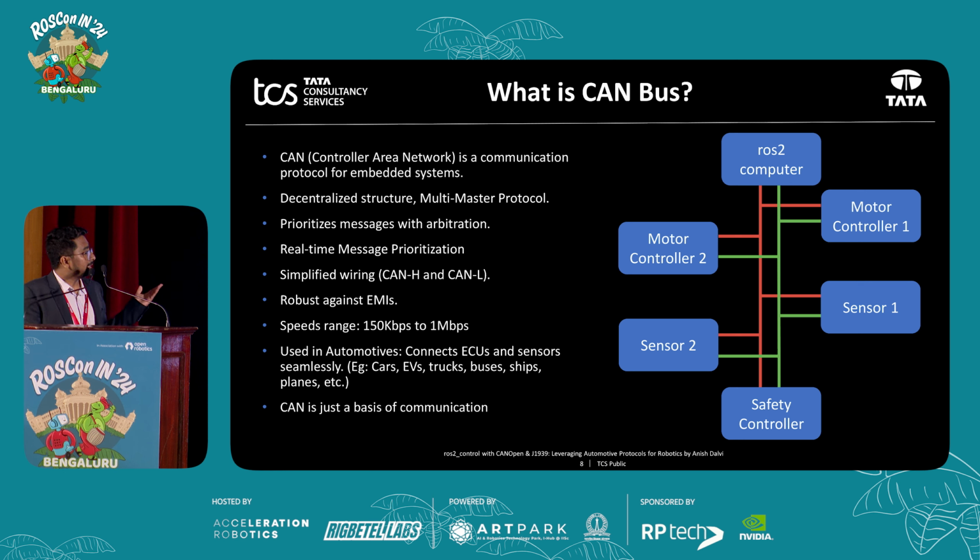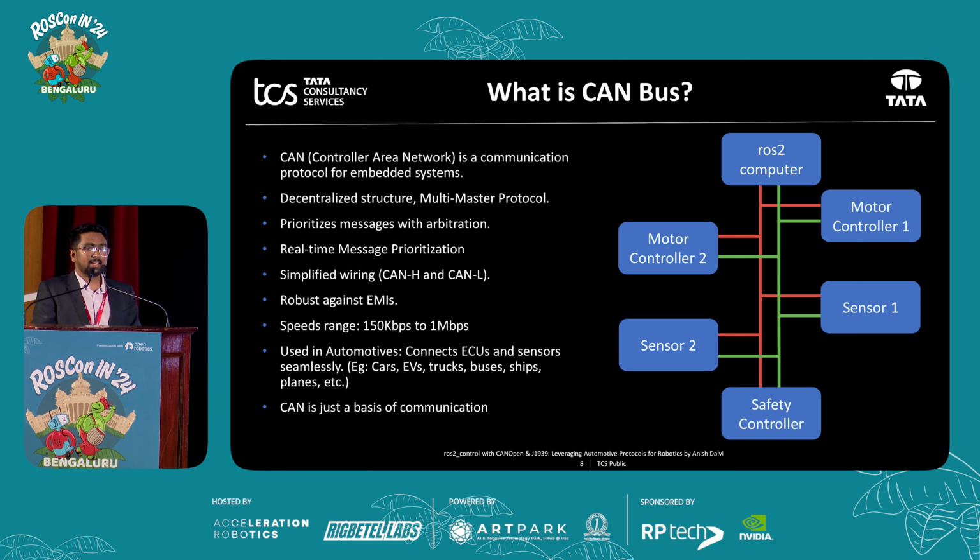Then it has real-time message prioritization. Sometimes when two CAN devices send data at the same time, there's a probable chance of conflict. So in the case of CAN, we have real-time message prioritization. What it means is that it is going to give priority to whichever has higher importance. So for example, the safety controller will have a higher importance.